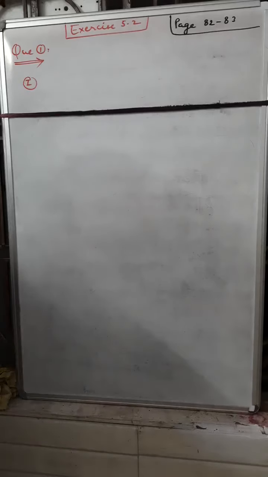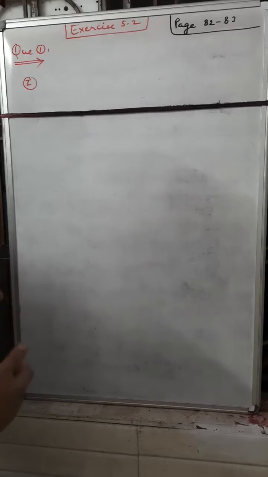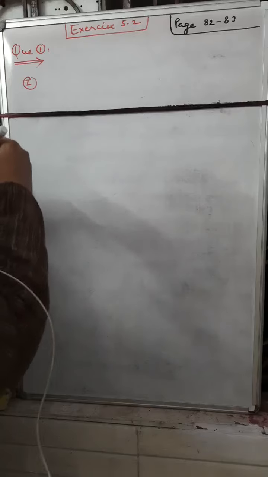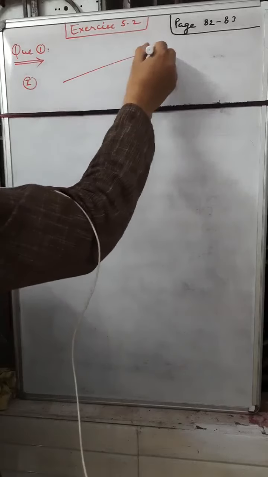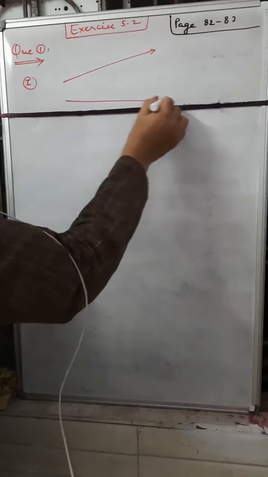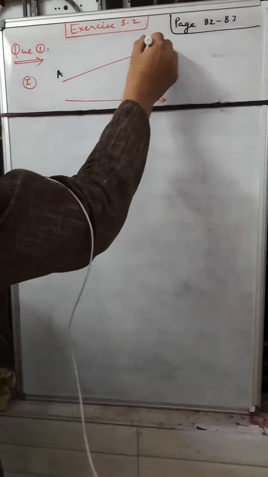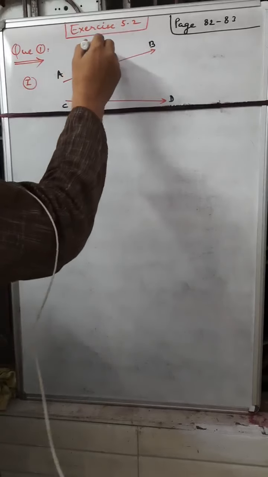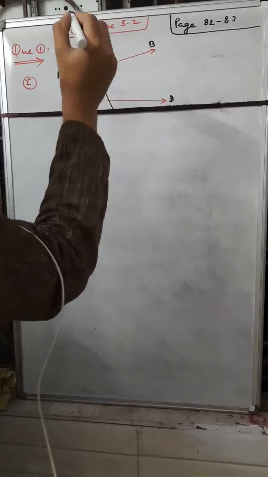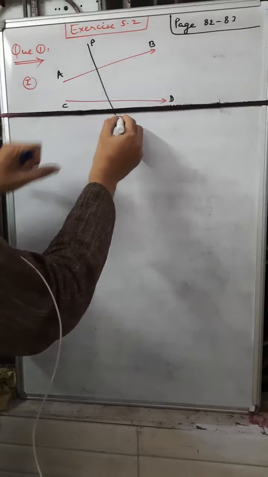How can we describe Euclid's postulate so that it is easier to understand? There are two ways to describe it, when the lines are not parallel. Suppose these are two lines, AB and CD. Both lines are not parallel, and one line intersects both of them. Suppose this line PQ is intersecting both of them.